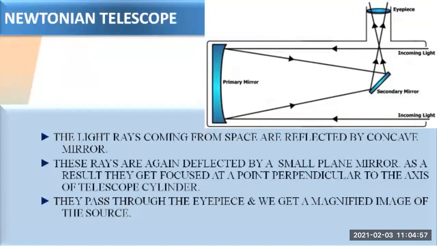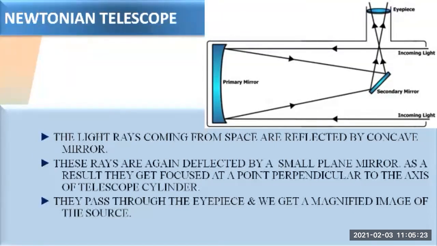The Newtonian telescope is made up of one concave mirror and one plane mirror. The concave mirror is used to receive the light coming in from space. What is the responsibility of the concave mirror? It is used to receive the light which comes from space.